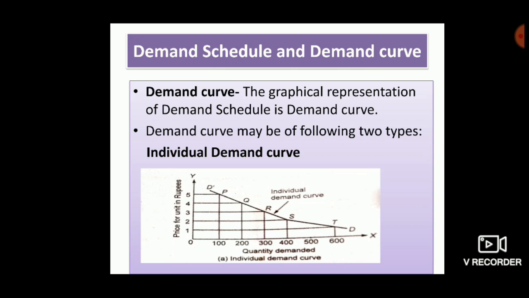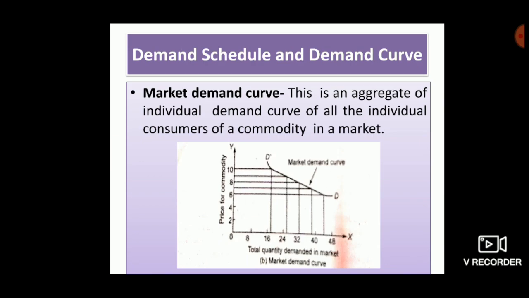So next one is market demand curve. Market demand curve is the graphical presentation of a market schedule that shows how all the consumers of a given market are willing to buy different quantities of a commodity at different prices.